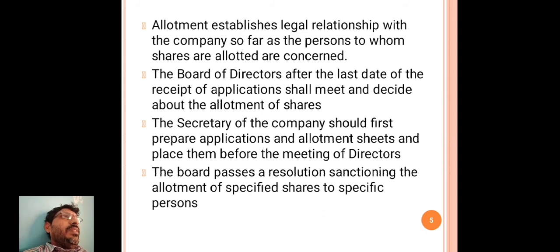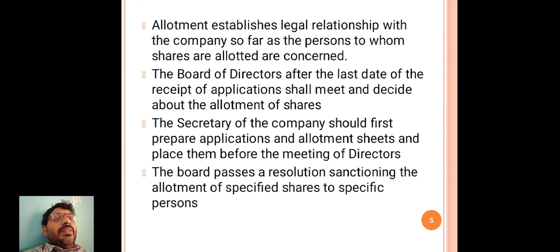So after this last date, whatever applications are received for allotment of shares, the board of directors shall meet and decide about the allotment of shares.